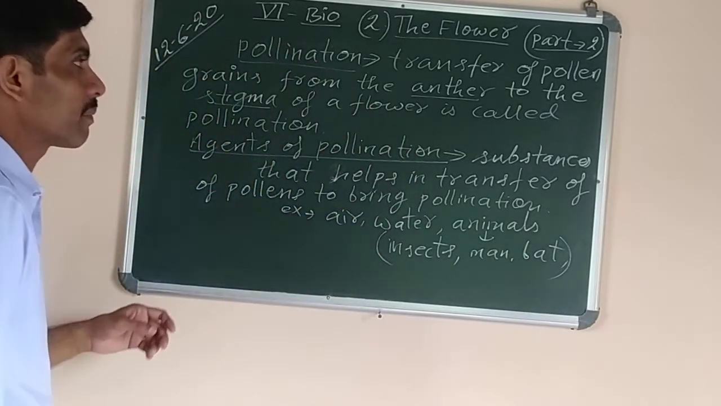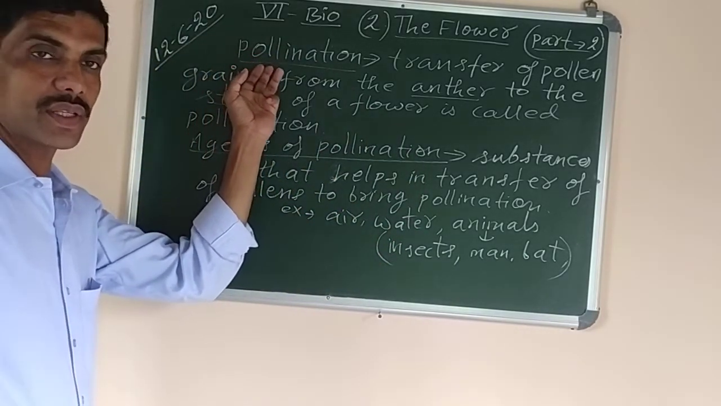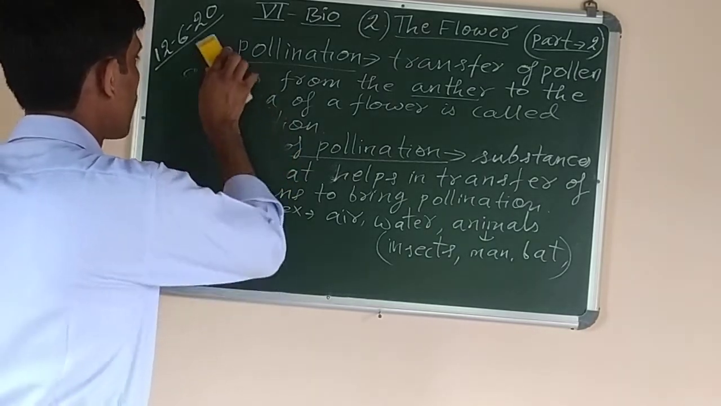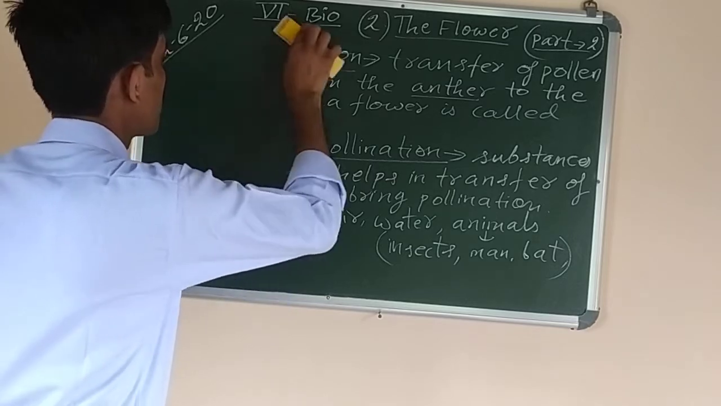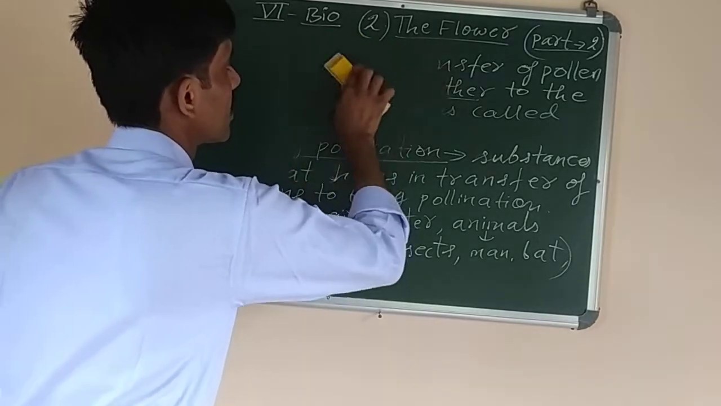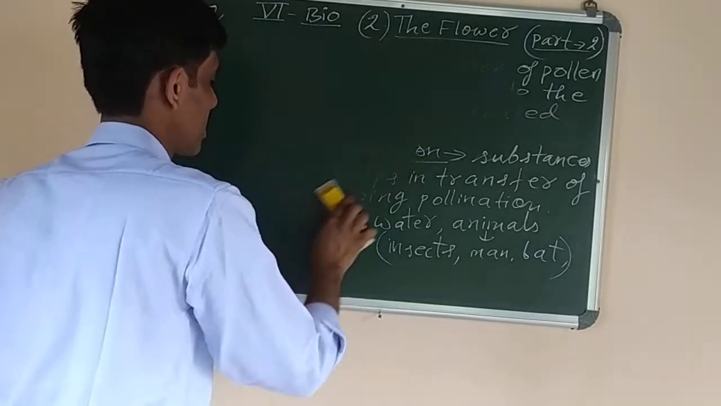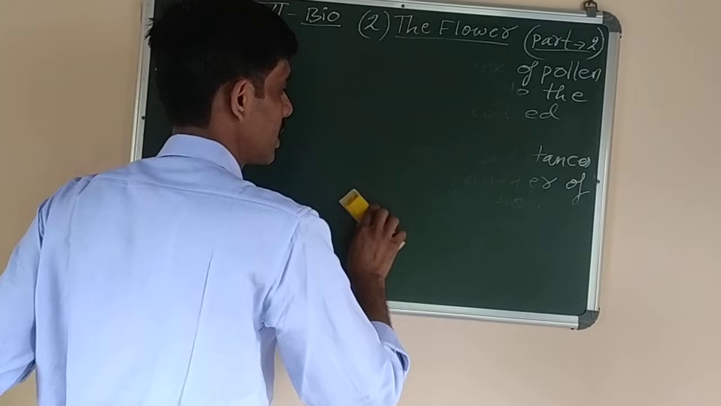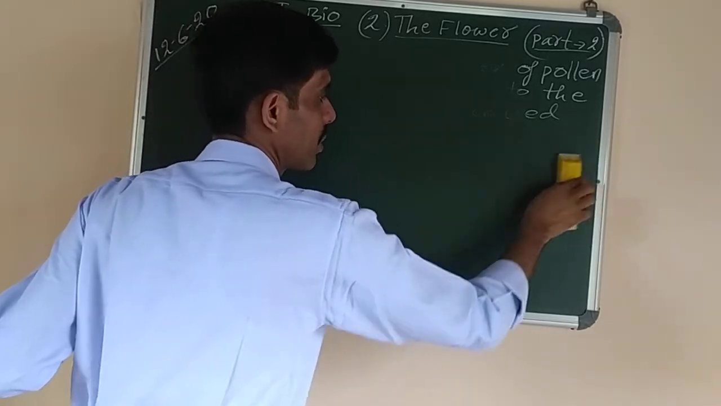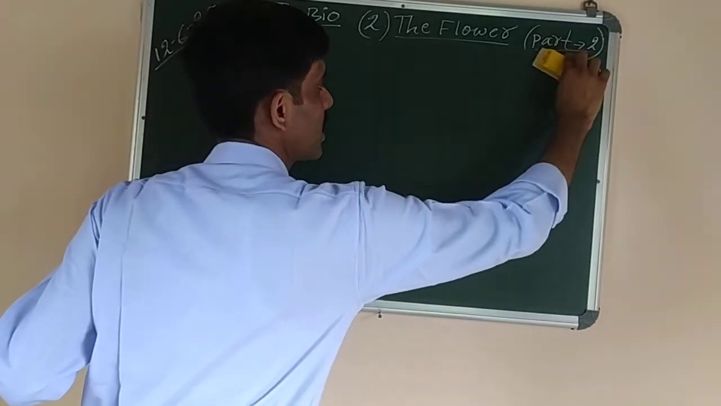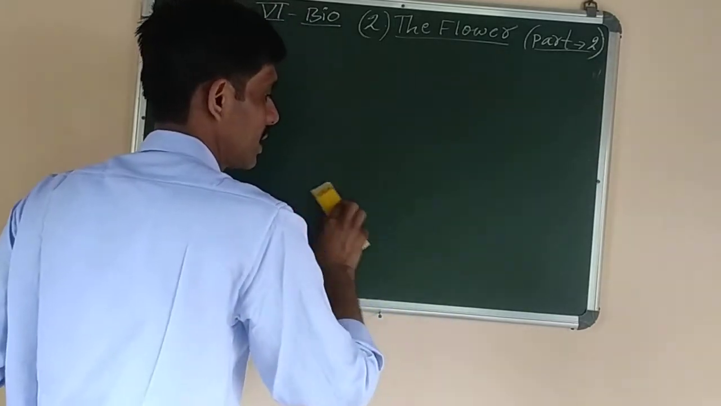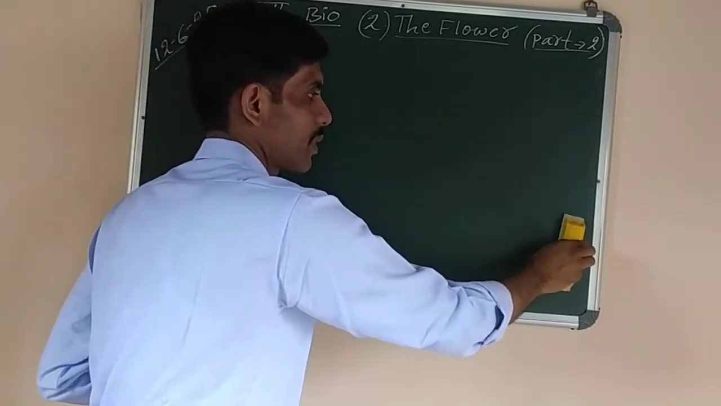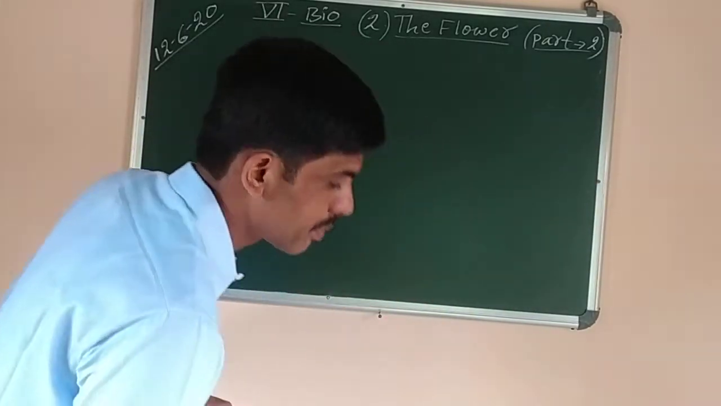Now next we will study. First we studied what is pollination. Then what are the agents of pollination? Next, the types of pollination. How many types of pollination are there? There are 2 types of pollination. Now why pollination is required? If this question is asked, what is the answer? Pollination is a prerequisite. Prerequisite means it is important for the process of fertilization to bring about formation of seeds and fruits. Okay, that's why it is important.